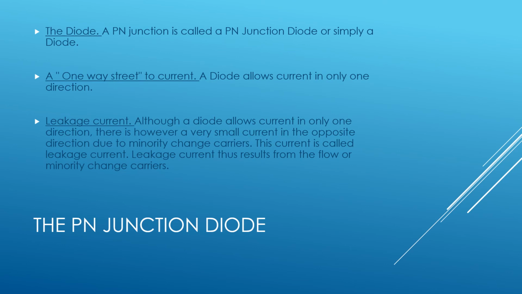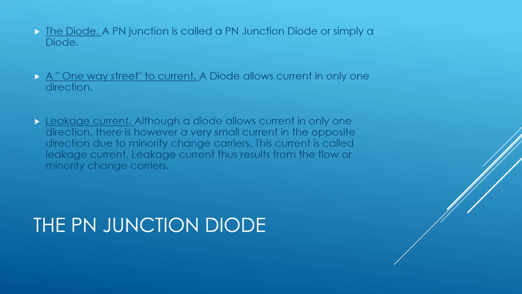The p-n junction diode. The diode. A p-n junction is called a p-n junction diode or simply a diode. A one-way street to current. A diode allows current in only one direction.